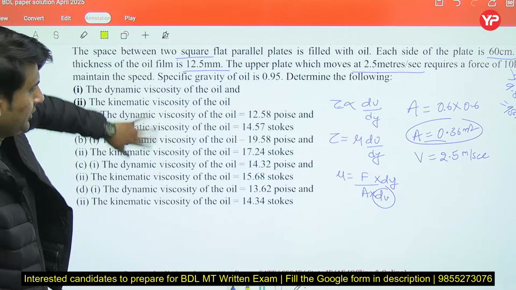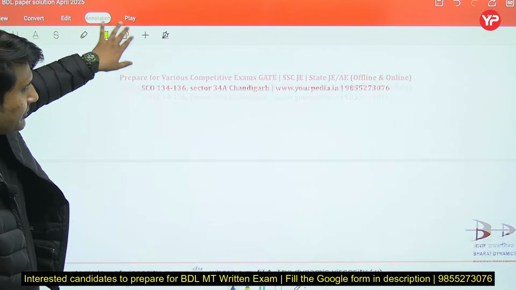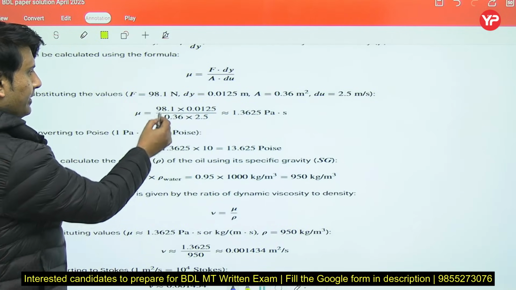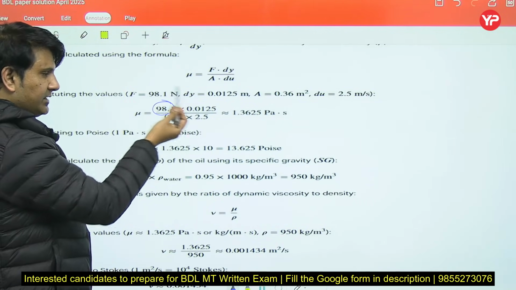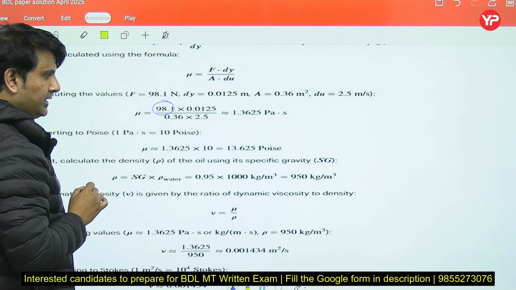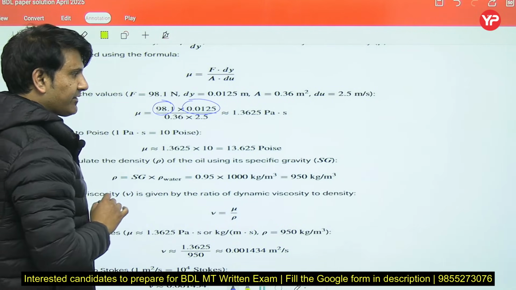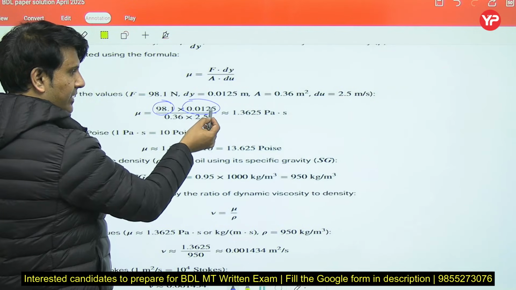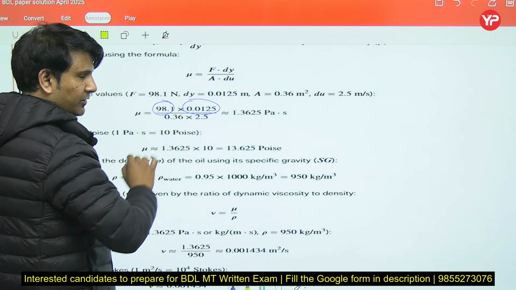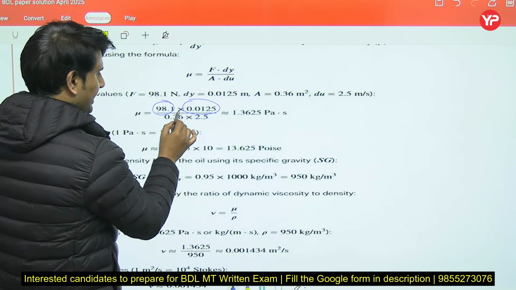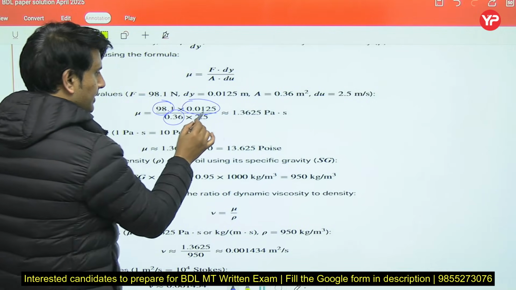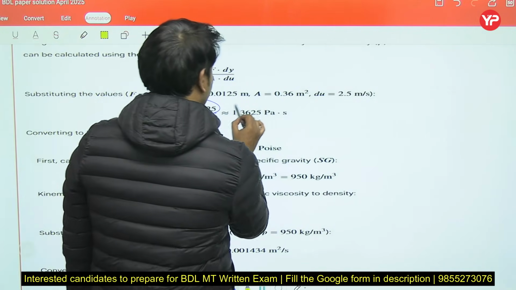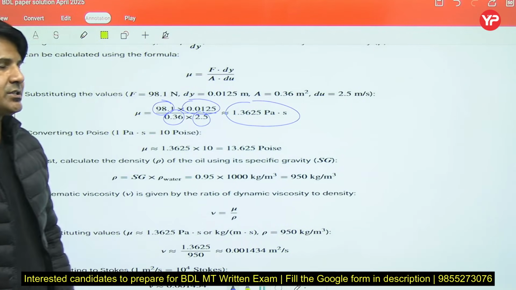So just put all the values in that particular formula, F by A times dy by du. F is 98.1 as I have discussed earlier. They have given 12.5 mm divided by 1000 because we have to change this value into meter. Now area we have calculated 0.36, 2.5 was the velocity, and your answer will come out as 1.3625 Pascal second.